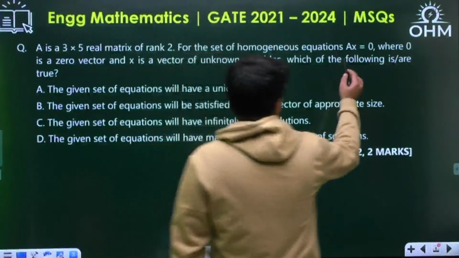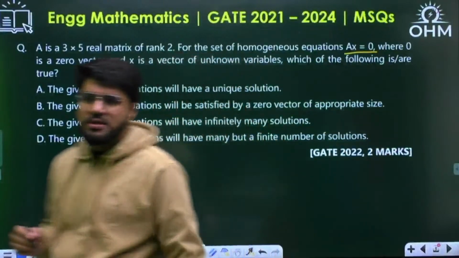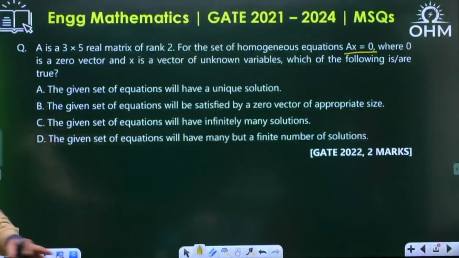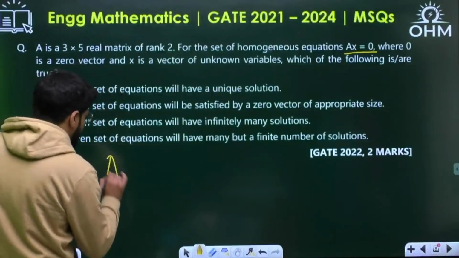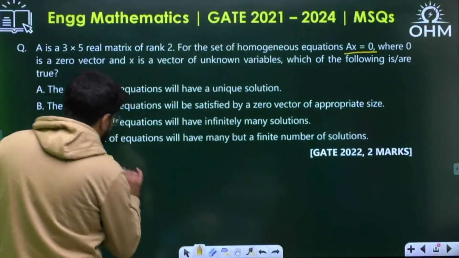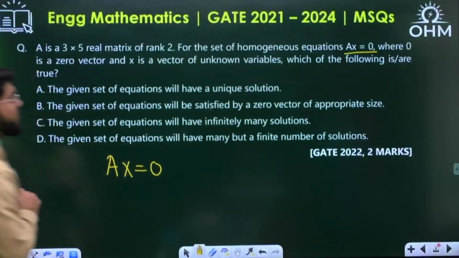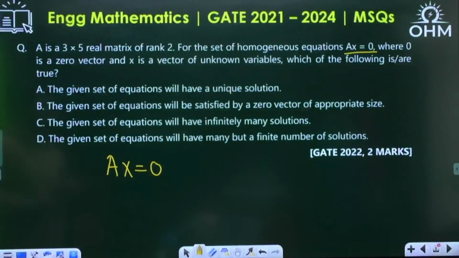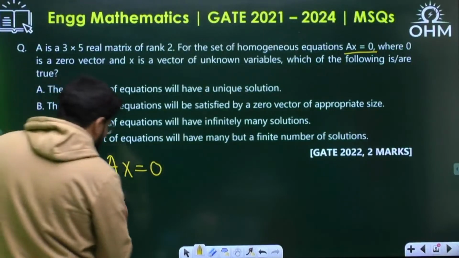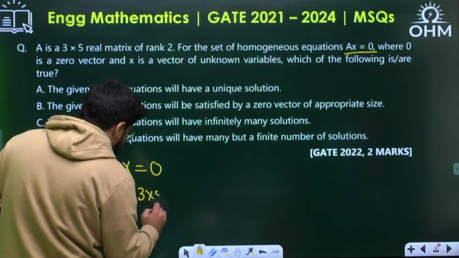So again, this is a question on homogeneous system of equations, Ax equal to 0. A is a 3 cross 5 real matrix.